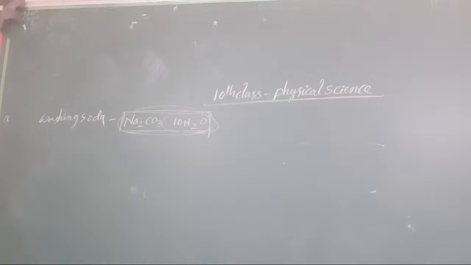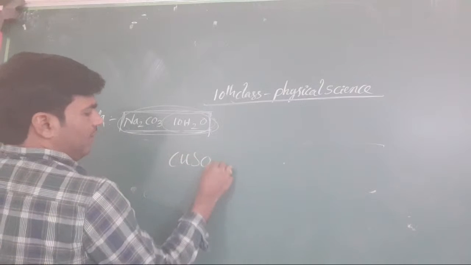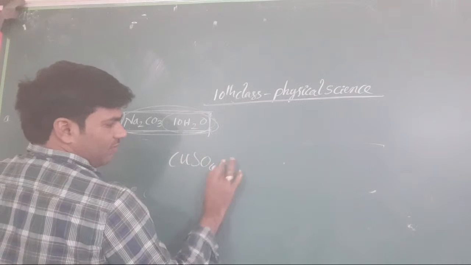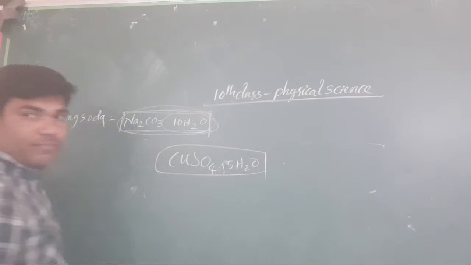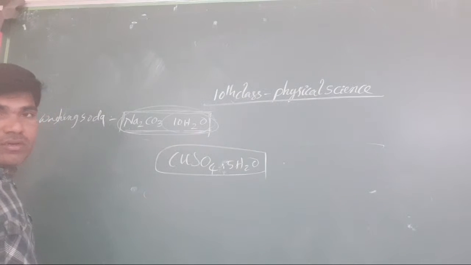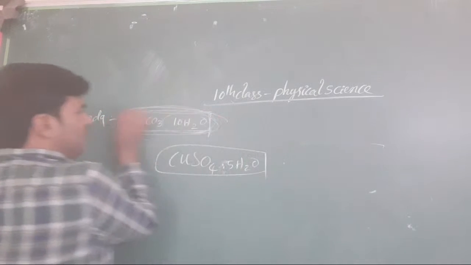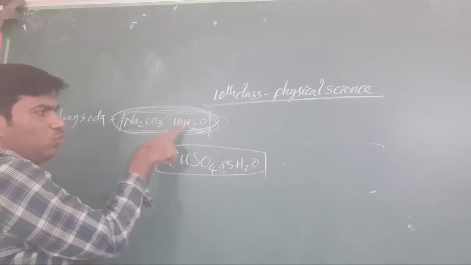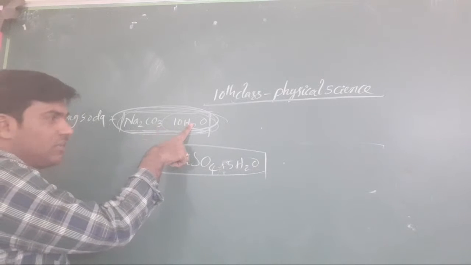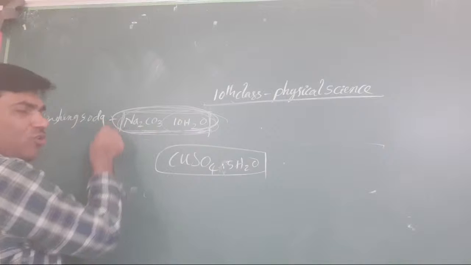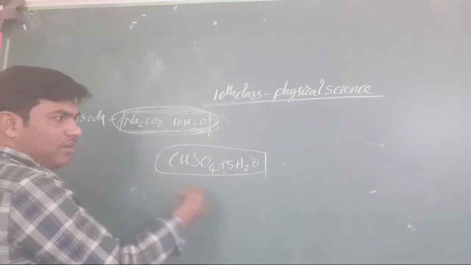Copper sulfate that contains water is called hydrated copper sulfate. When you take copper sulfate with water, it contains 5H2O. Clear or not, all the students? Suppose you take washing soda, Na2CO3 plus 10H2O. It is a salt with water content. That's why it is hydrated sodium carbonate, just as it is hydrated copper sulfate.